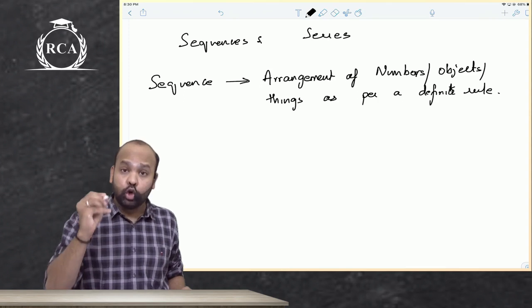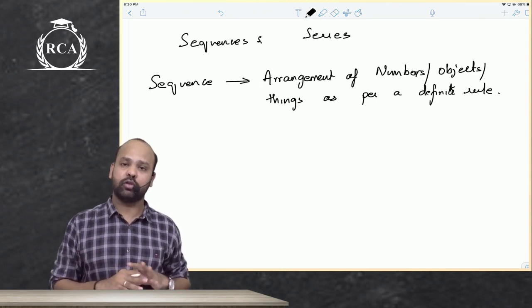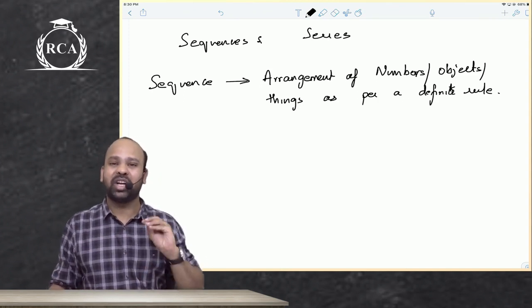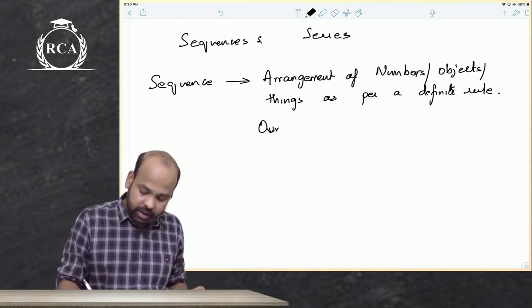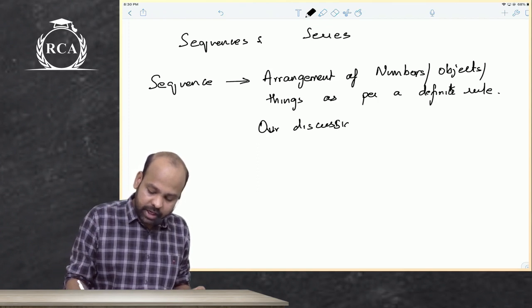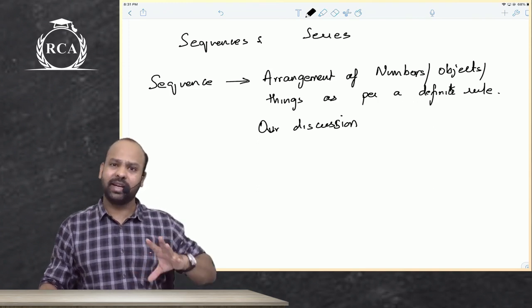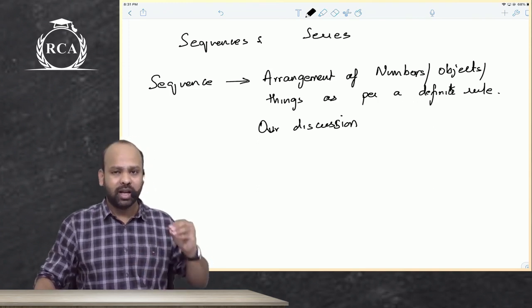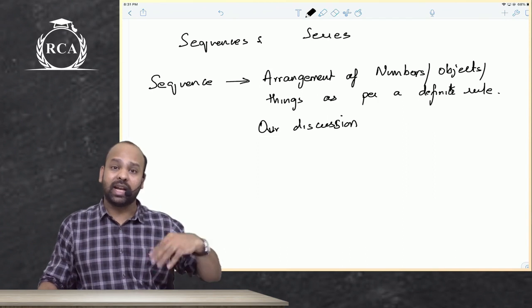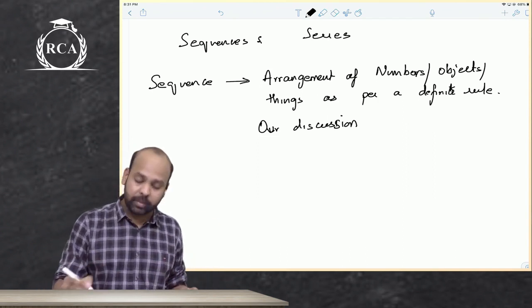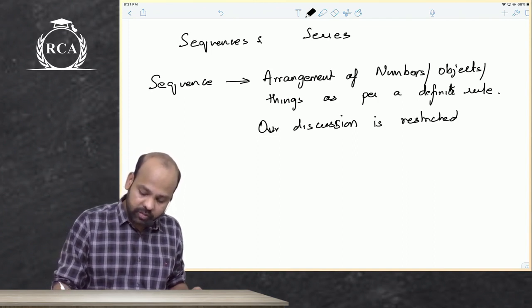One more important thing, beta, is that sequences can also be arrangements of objects and things. Our discussion in this chapter is strictly restricted to numbers. Sir, will we have arrangement of objects or things later? Yes, as a part of logical reasoning we might have arrangement of objects and things, wherein there is some relationship existing and we can calculate what will come in the next place. Here, for the time being, remember our discussion is strictly restricted to arrangement of numbers.